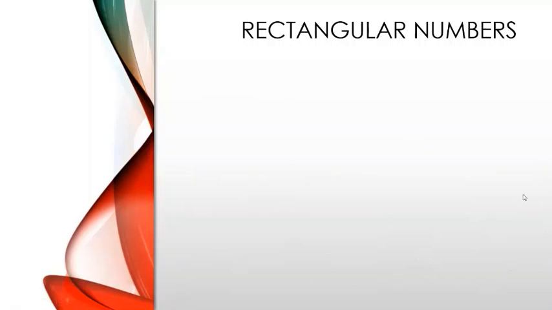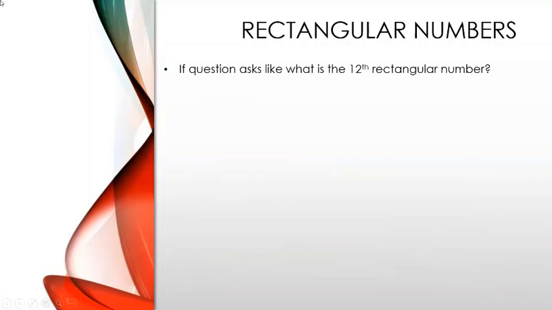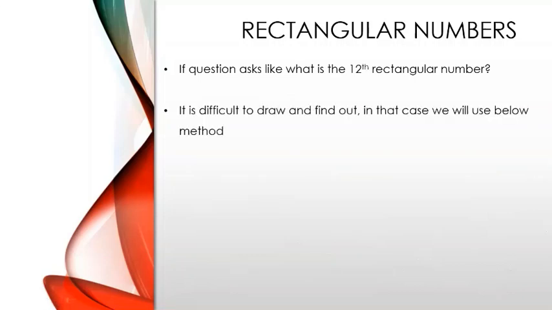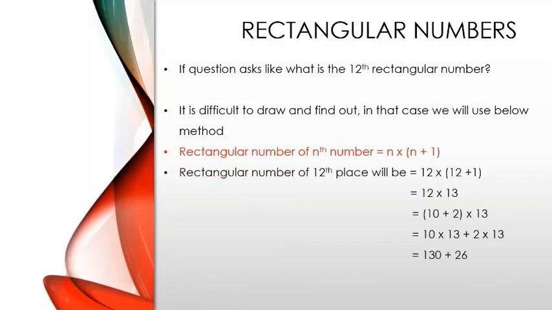Now let us continue learning about rectangular numbers. If a question asks what is the 12th rectangular number, it is too difficult to draw and find out. So in that case, we will use this method which I am going to show you now. The rectangular number of the nth number is equal to n into n plus 1. So the rectangular number of the 12th place will be 12 into 12 plus 1, which is equal to 12 into 13.